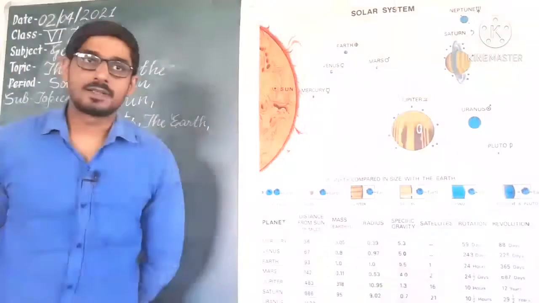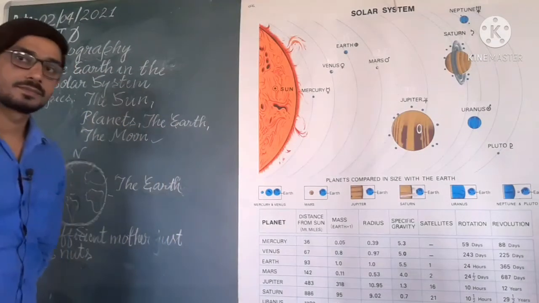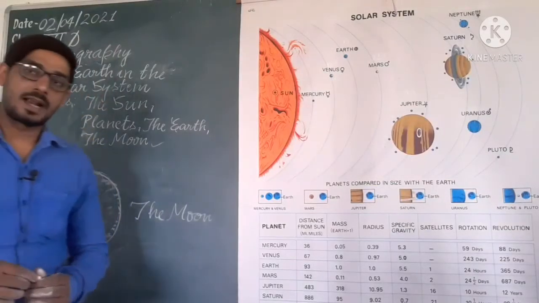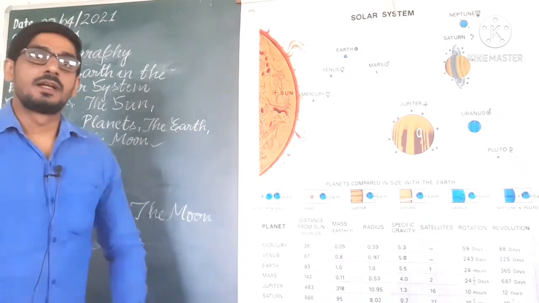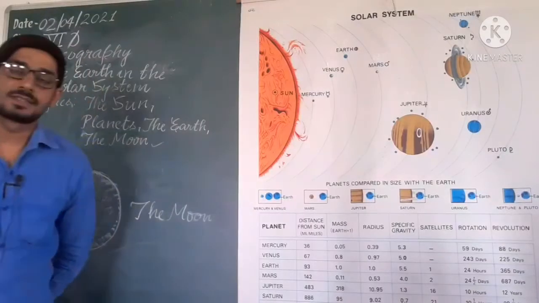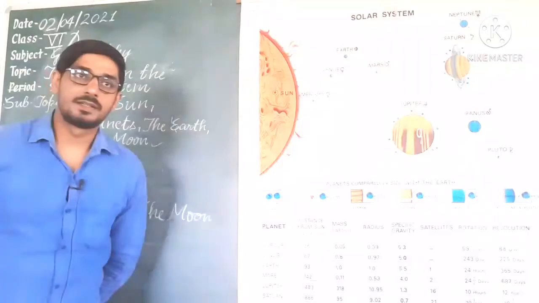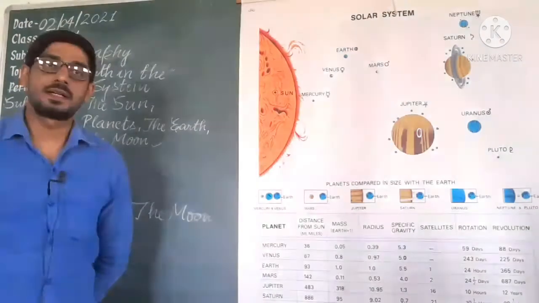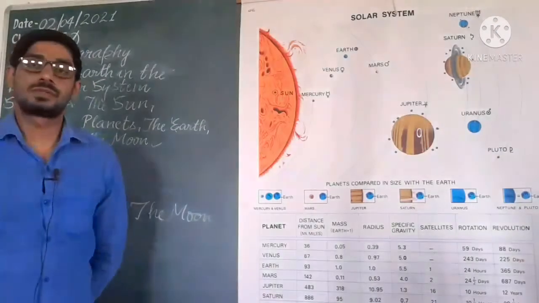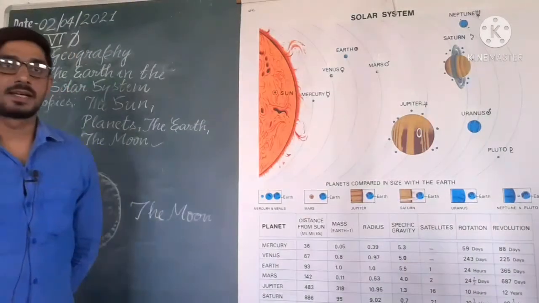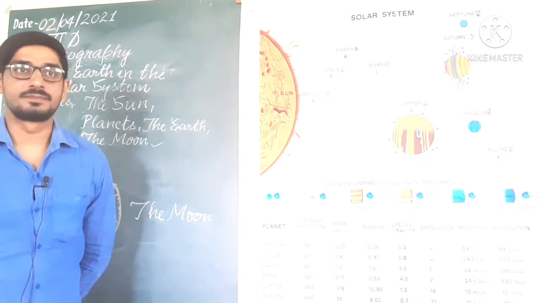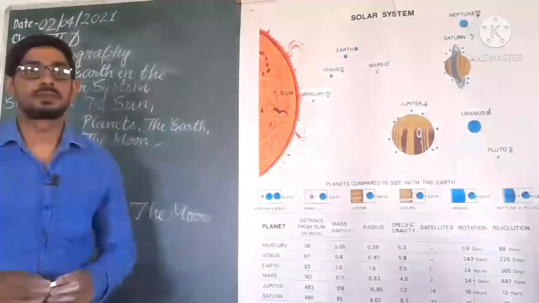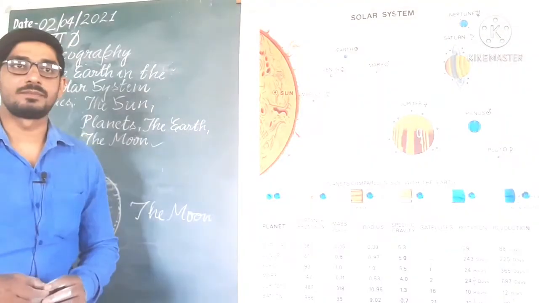Dear student, the last subtopic from the chapter is the moon. You know that our earth has only one satellite, and that is the moon. Its diameter is only 1/4 that of the earth, and it appears big because it is nearer to our planet than other celestial bodies. It is about 3,84,000 kilometers away from us.